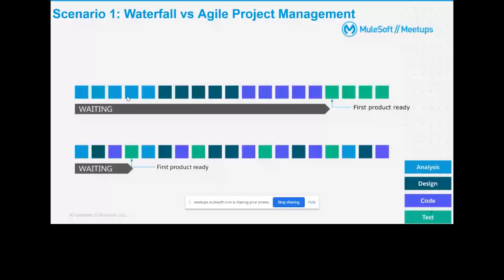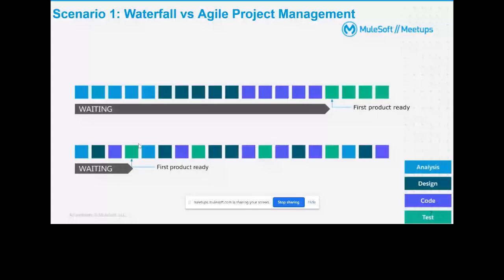So when I'm testing for the first time, that availability will be either a couple of months or a year. But in the second approach, we are taking small steps, feature by feature, instead of implementing the entire product. So within a couple of weeks or within a month, we are ready for testing.